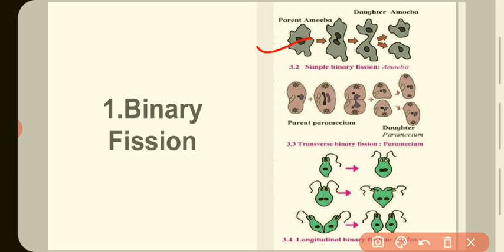Hence it is called simple binary fission. Paramecium divides by transverse binary fission, whereas euglena divides by longitudinal binary fission. Hence the axis can be simple, transverse or longitudinal.